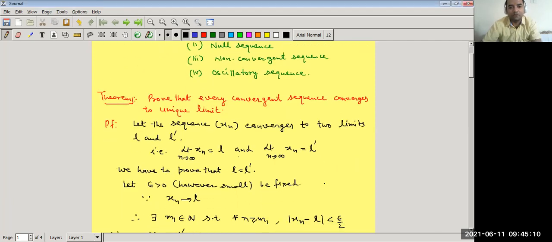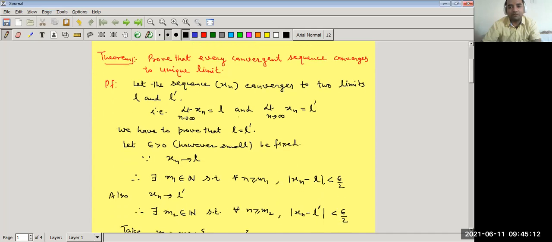So, first theorem: prove that every convergent sequence converges to a unique limit. Sometimes this theorem can be asked as: if the limit of a sequence exists, then it is unique, or a sequence cannot converge to more than one limit. So let us prove this result.